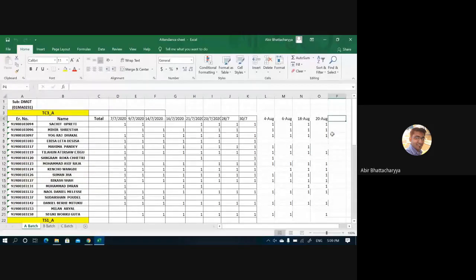Today is 25th. Sachit is there. Sachit, Mihir, Yes, sir. Yograj, yes, sir. Okay, Mihir, Yograj, okay, present. Abisa, Mahima, Hilahu, Sangram, yes, sir. Hilahu present. Okay. Sangram, Muhammad Asif Raja, Kencho, yes, sir. Okay, Muhammad Asif Raja present.